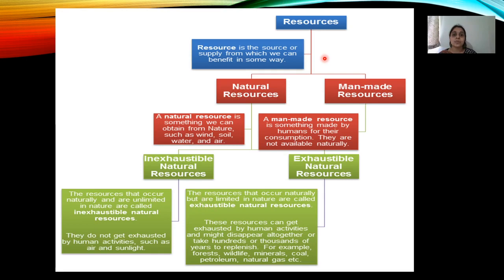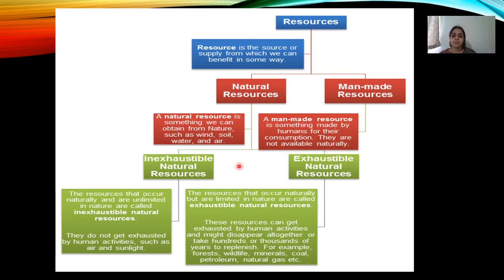First, let us know what are resources. Resources are the sources or the supply from which we can get benefited in some way or the other. Two types of resources are natural resources and man-made resources. Natural resources are something which we obtain from nature. Example: wind, soil, water, air. Man-made resources, as the name itself indicates, are made by humans and are available for our consumption. So they are not available naturally.